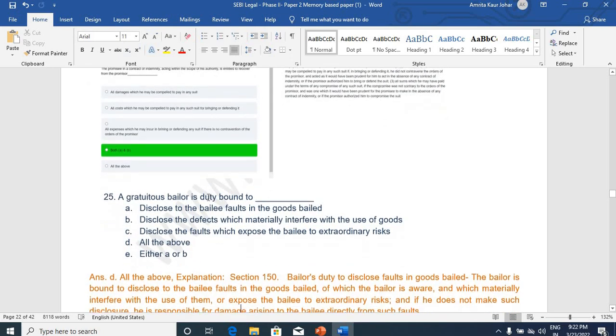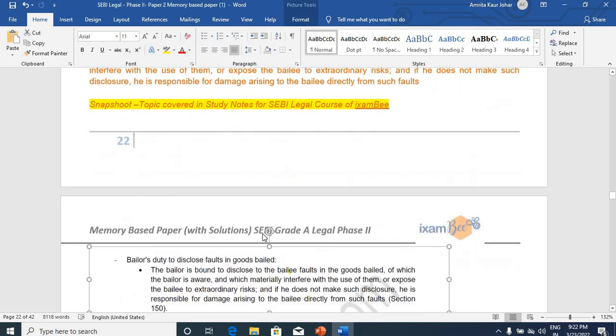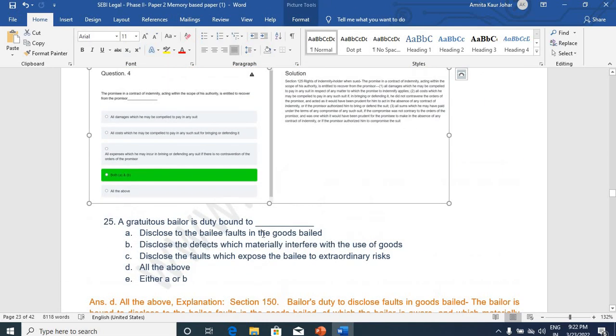Gratuitous bailer is duty bound to. Correct option, all of the above. Disclose all the facts in goods bailed, defects as well as faults. All the three options are correct. Section 150, bailer's duty, it refers to.